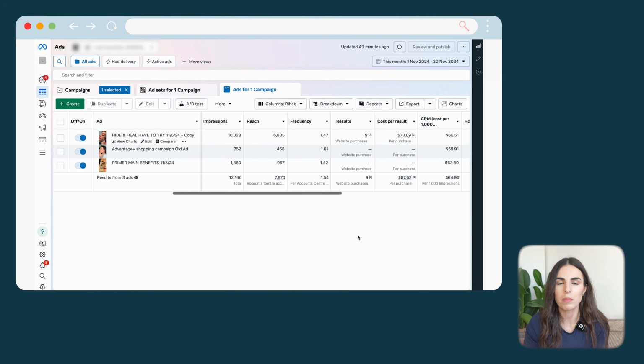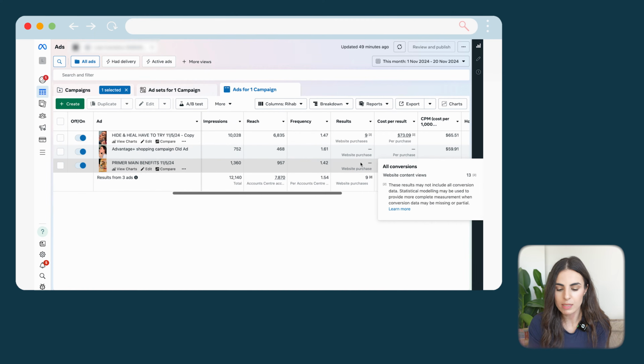So Facebook is estimating, based on the AI and the APIs and so many things, how many sales are coming out of this campaign. It's telling us we have 9, and as you can see, the other ads are not making any sales. So in my opinion, what happened? Facebook started spending money on these 3 ads at the same time because I introduced them at the same time to the campaign. But Facebook noticed that people are interacting better with the first ad. That's why Facebook continued spending money on this ad, and that's why it's the one with the most spent.